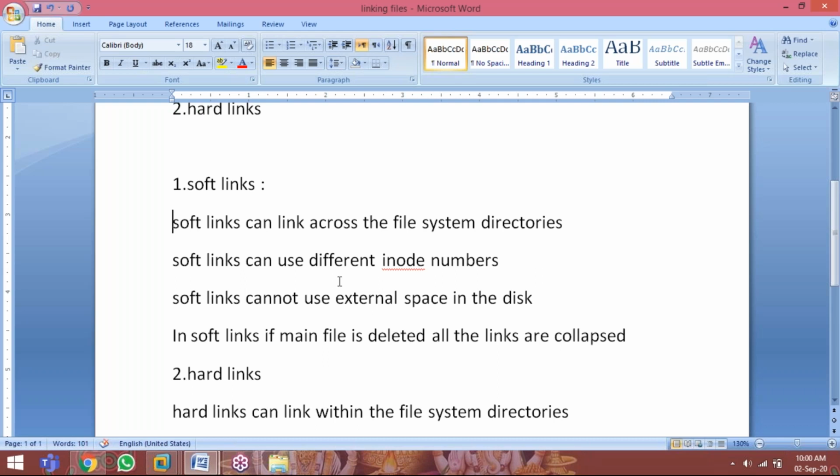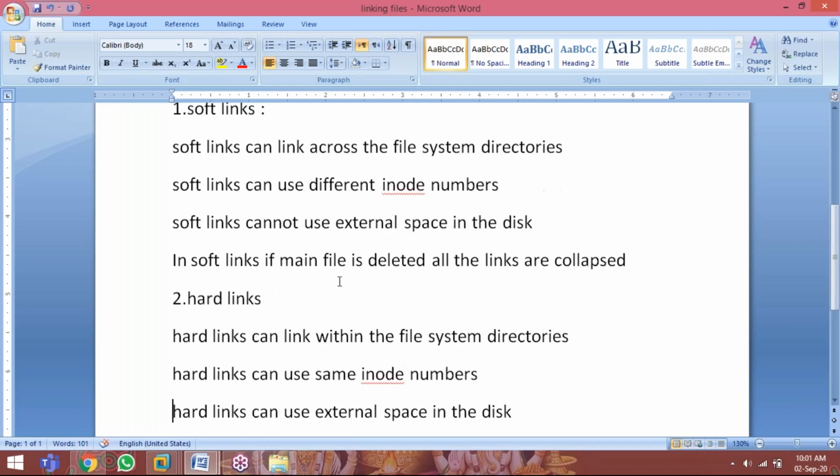In soft links, if the main file is deleted, all the links collapse. Say you have a main configuration file, and I linked 100 links in different places. If the main file is deleted, all 100 links will collapse. They are not going to work. Your soft link is collapsed. Next, hard links. See, a compulsory question they will ask in interview: what is a soft link, what is a hard link, what is the difference between soft links and hard links. That is the reason I am telling you these points.